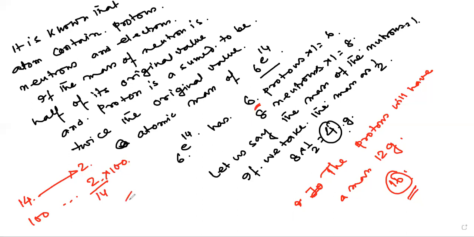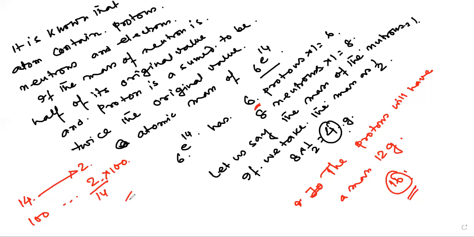I'm not taking the names of the students here, but this numerical was very, very good. So what I have done, I have taken the mass of the neutron as 1 and the mass of the protons as 1. So initially it was 8 plus 6, it was 14. Now in the question, neutrons are half. So 8 into half is 4 grams.